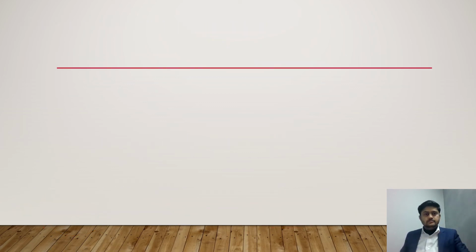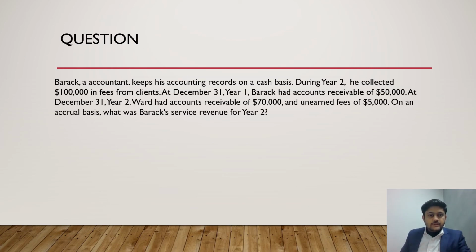Okay, so let's see one question on this, right? Brack, an accountant, keeps his accounting records on cash basis. During year 2, he collected 100,000 in fees. This is collections, 100,000. Then at December 31st, year 1, Brack had accounts receivable of 50,000.